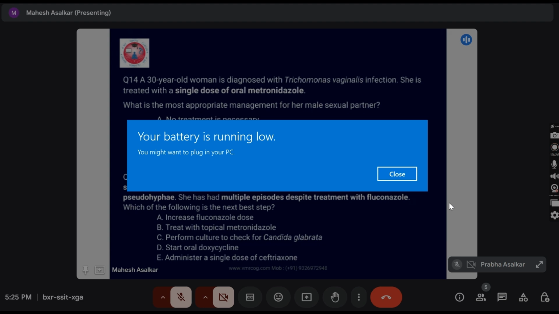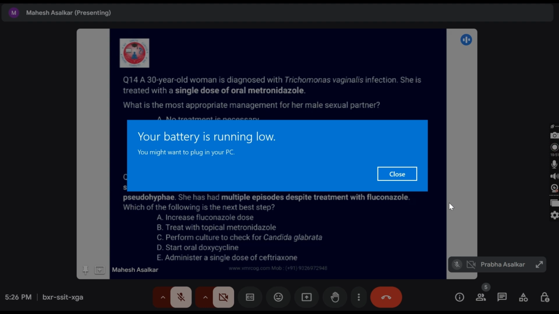Which of the following is the next best step? Option A, increase fluconazole dose. Option B, treat with topical metronidazole. Option C, perform culture to check for Candida glabrata. Option D, start oral doxycycline. Option E, administer a single dose of ceftriaxone.